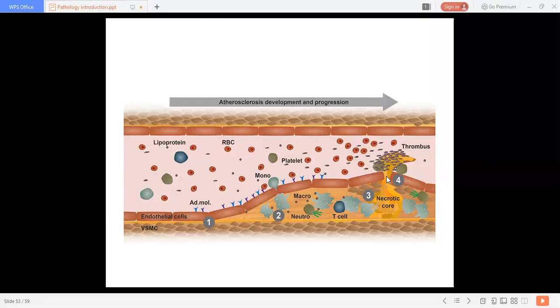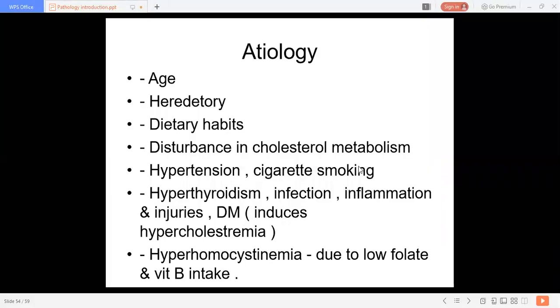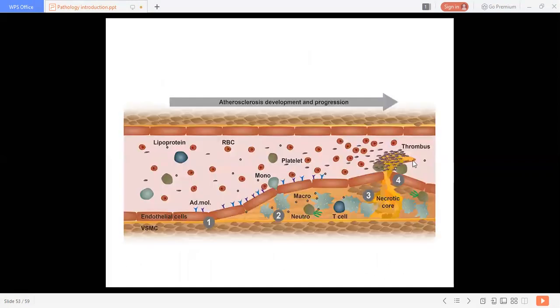Here you can see the aggregation of all the cells, and a tough material gets formed, and it obstructs the blood flow. Whenever it gets surrounded with foam cells, we can call it atherosclerosis. Before atherosclerosis, it is a thrombus. Whenever these foam cells, the transformed monocytes, permeate this thrombus, we call it an atheromatous plaque.